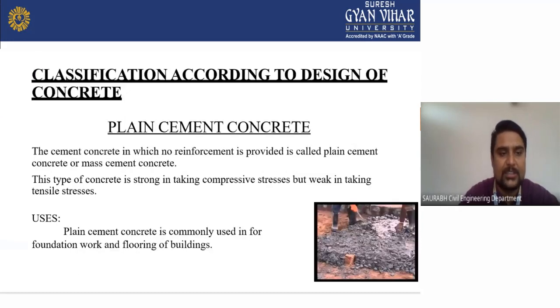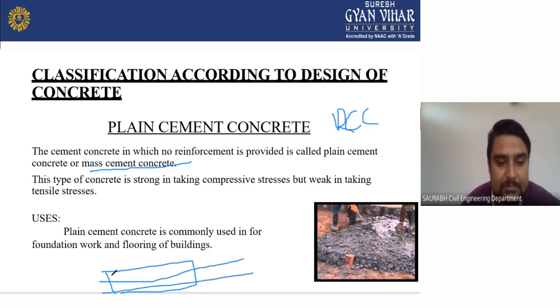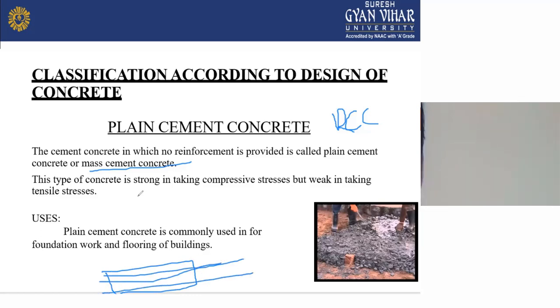Come to the next slide. Here we will see classification according to design of concrete. Here we will see plain cement concrete. We will also see RCC, and we will also see pre-stressed concrete. What is plain cement concrete? The cement concrete in which no reinforcement is provided is called plain cement concrete or mass cement concrete. It means in plain cement concrete we do not need to use reinforcement. That's why its name is plain cement concrete.